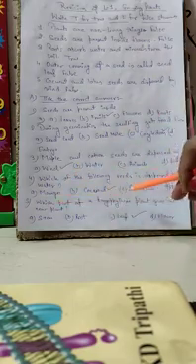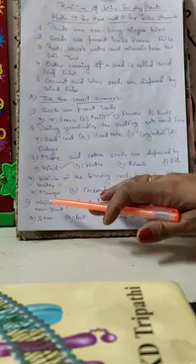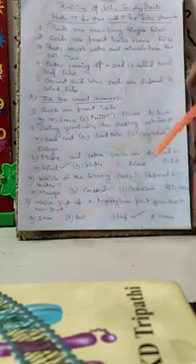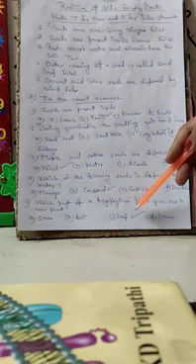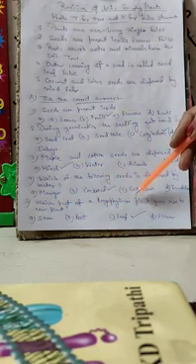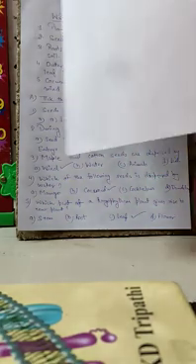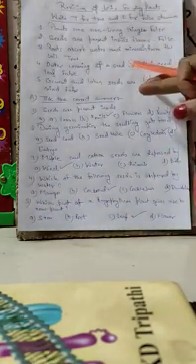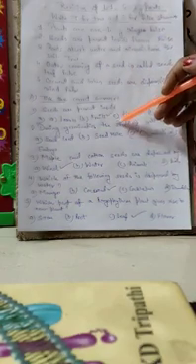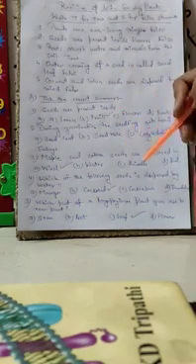Which part of a bryophyllum plant gives rise to a new plant? Stem, root, leaf or flower? The answer is leaf. Why is the answer leaf? Because I'll give you the diagram in which I'll show you how the bryophyllum leaf looks.